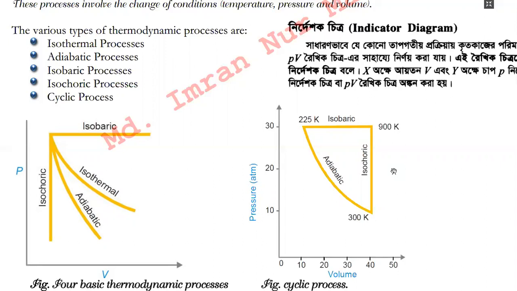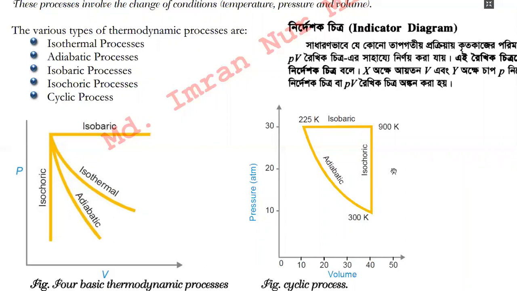So what was the isobaric process? The process which takes place at constant pressure and there is no change in pressure during the change of one thermodynamic state to another thermodynamic state. And the example was heating of water to its boiling point and at the same time its vaporization, which took place at the same atmospheric pressure.